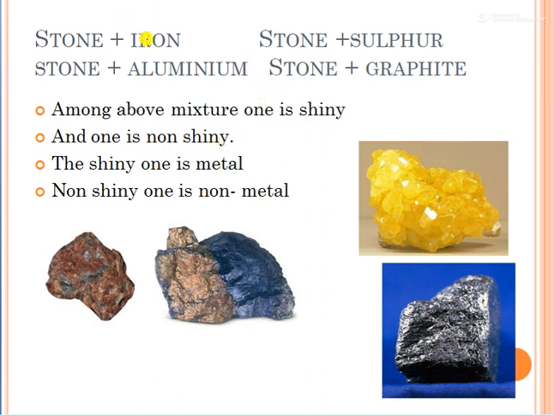Here, iron is shiny and stone is non-shiny. Aluminium is shiny, stone is non-shiny. Again stone is non-shiny, and sulfur is non-shiny because it is a non-metal. Stone is non-shiny and graphite is shiny. You can see in this picture these two are also shiny. So we come to the conclusion that something shining is present, and something non-shining is also present in the stone, and we need to remove the shiny thing from the non-shiny thing.